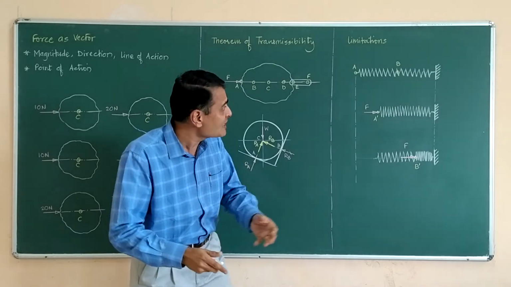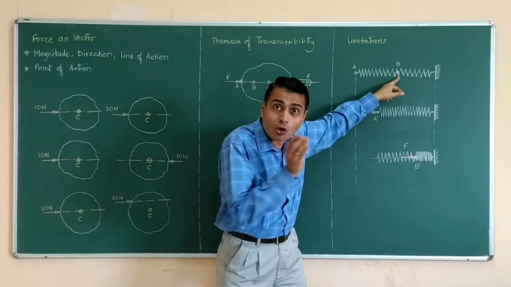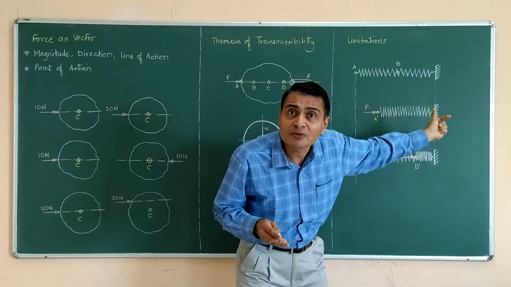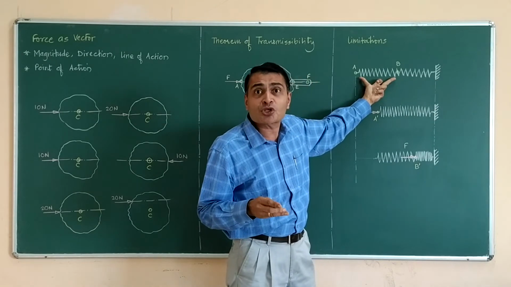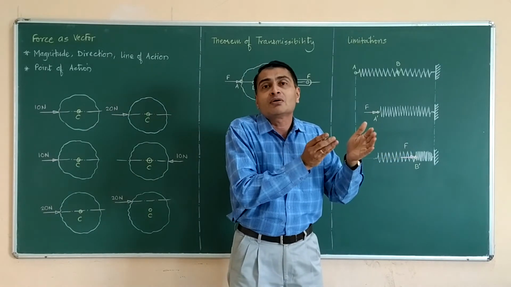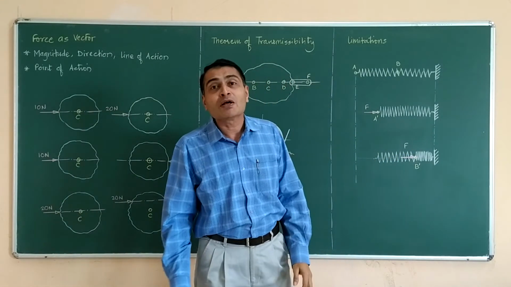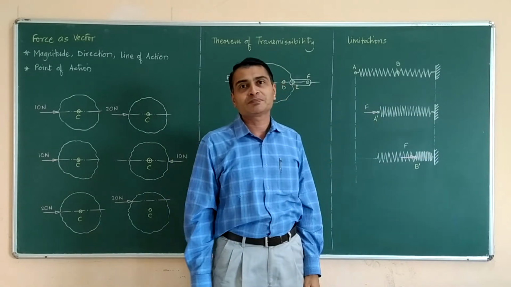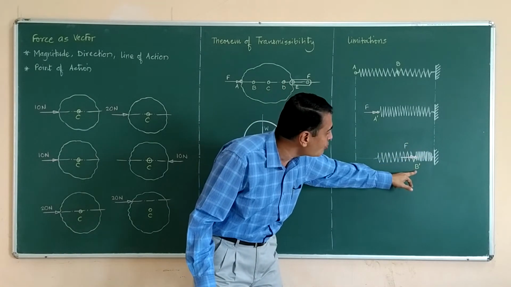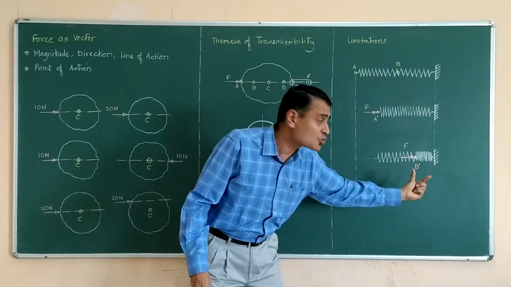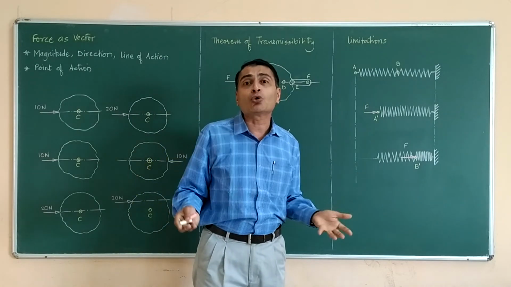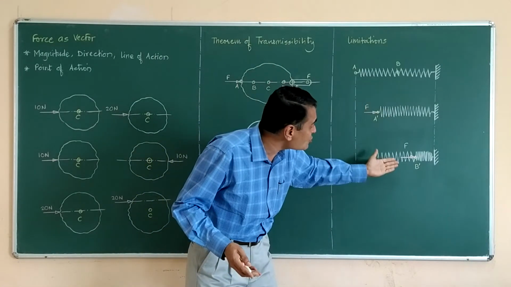Yes, it is quite obvious that when I apply the compressive force at point B, only this much portion of the spring will undergo compression. The remaining AB portion, which has not been acted upon by our force, will simply translate towards the left, because the remaining half is undergoing compression. So the consequence will look somewhat like this: B has shifted to B prime, only this portion of the spring is compressed, and the remaining portion is not deformed, it is in its natural state only. So the consequence is quite different.